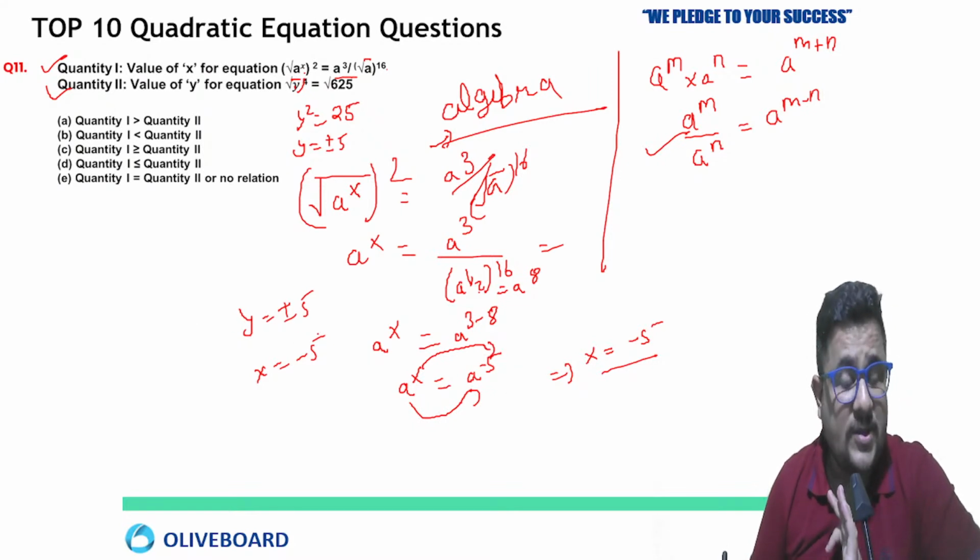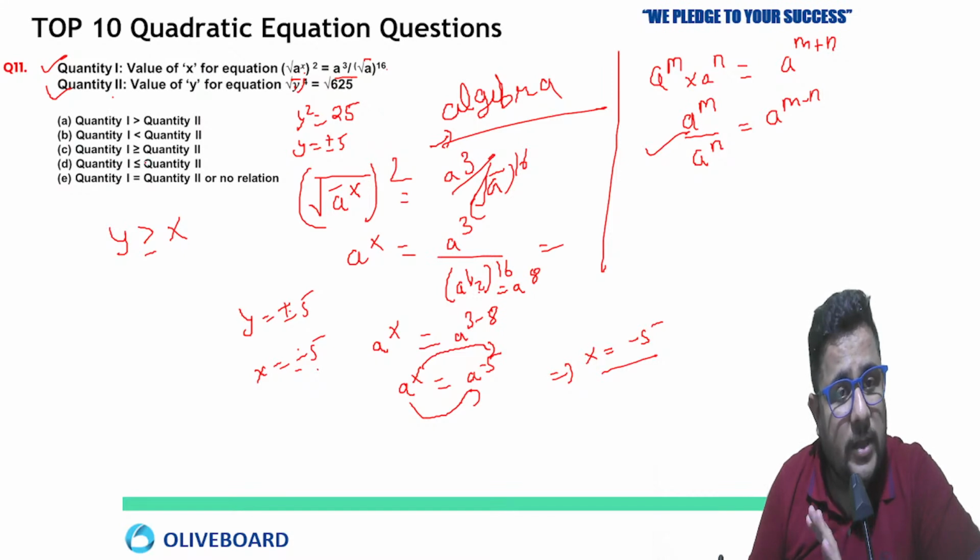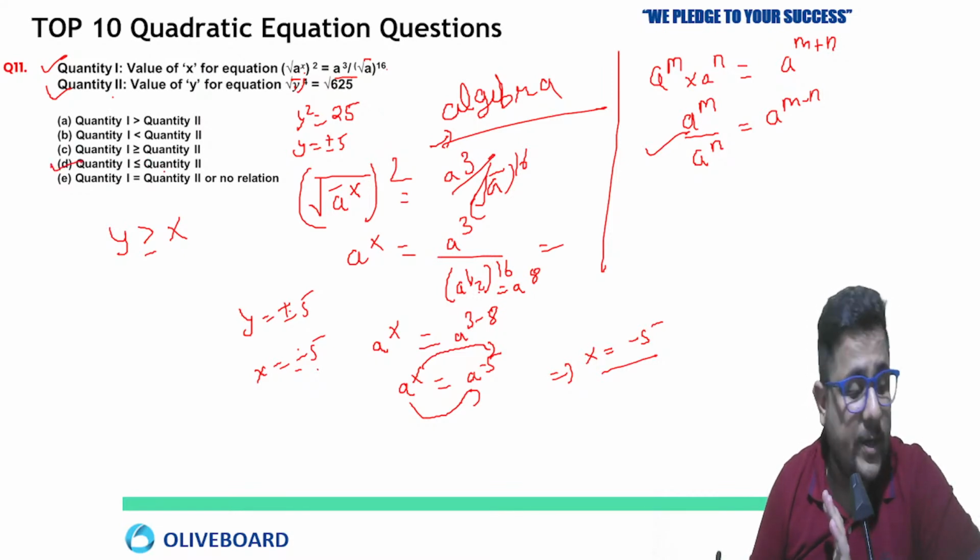Okay, this is also the basic rule. So plus minus 5 means the positive value is greater than x, and the negative value of y is equal to x. So we can say y is greater than or equal to x, means quantity 2 is greater than or equal to quantity 1. So D is going to be your correct answer here. Very good.